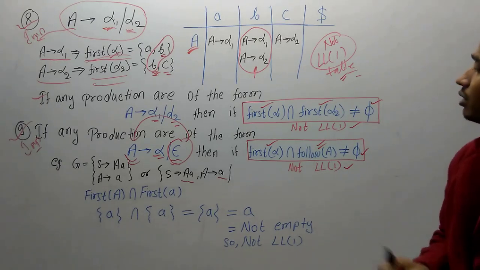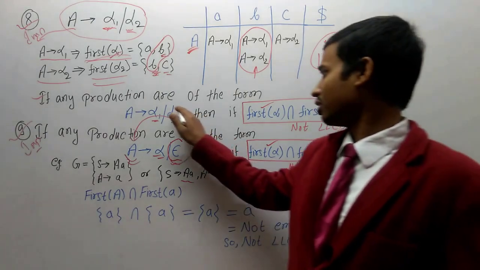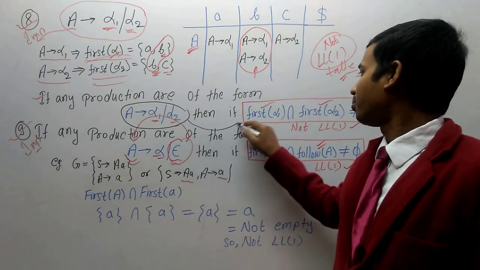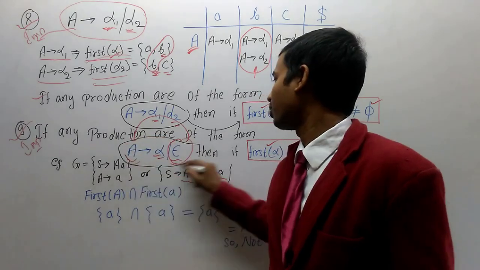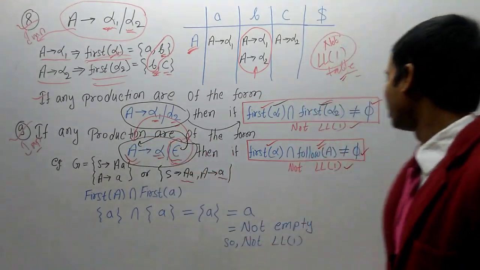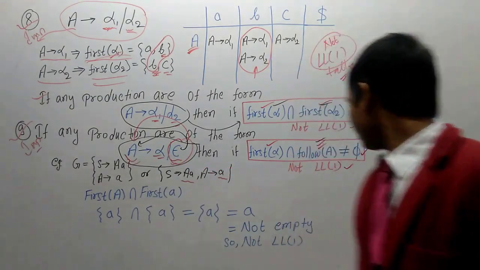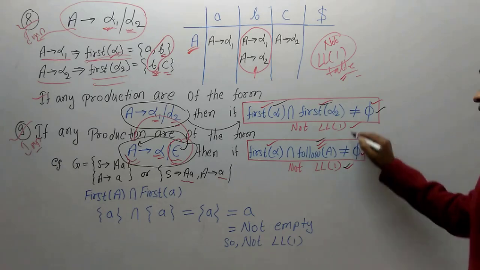So we have to understand 2 things. If the production is in the form of alpha 1 or alpha 2, then you directly find first of alpha 1 and first of alpha 2. But if the production is in the form of alpha or epsilon, then in case of epsilon, you have to find follow of A. Okay, and in both cases, if the intersection is not empty, then it is not LL1.